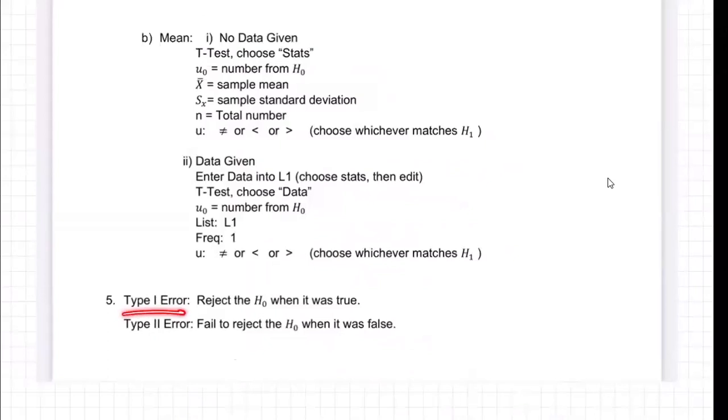And it says a type 1 error, reject the null when it was true. So these are errors that we make in a hypothesis test. Type 2 error, fail to reject the null when it was false. So in other words, it's like an error made in a court of law, right? You can have a person come in who's really guilty. He or she did the crime, but the evidence the DA puts forward is kind of weak, and you end up letting the person go. That's a mistake, really. That's an error, right? You let a guilty person go. That's one type of error.